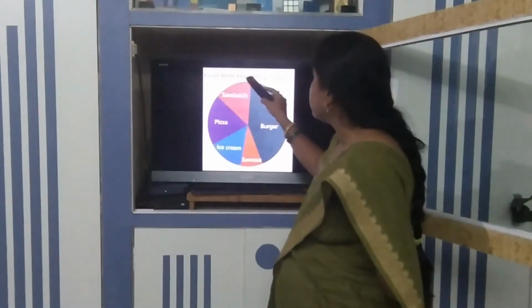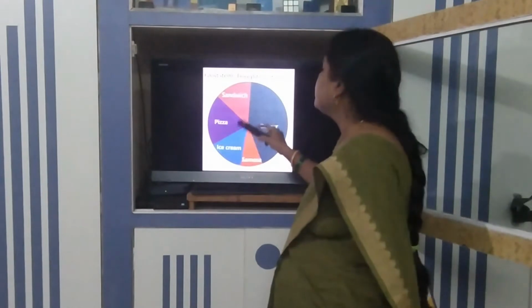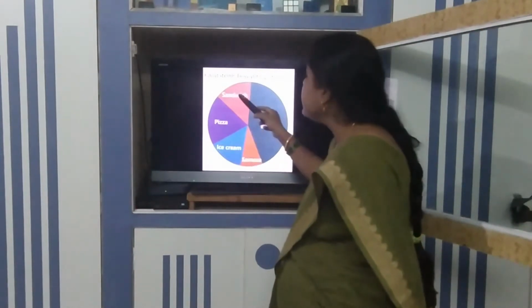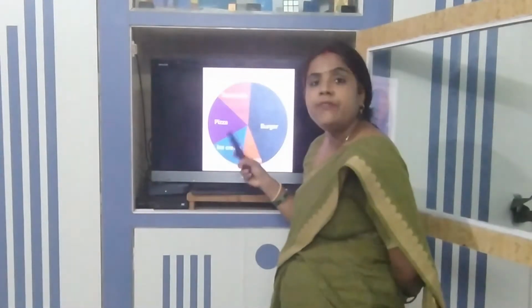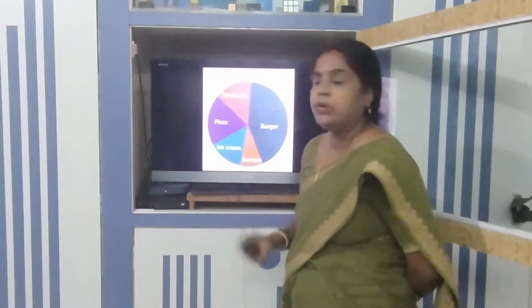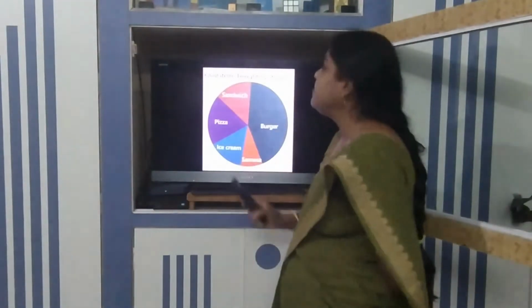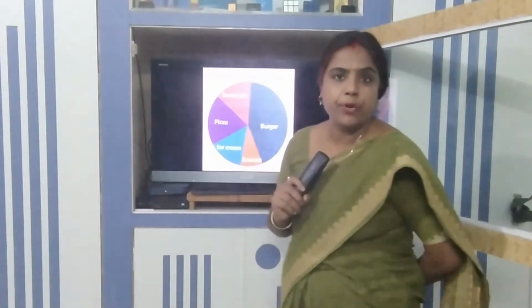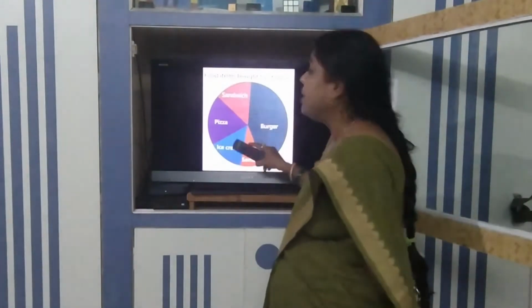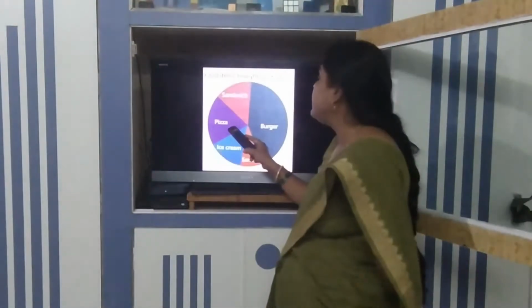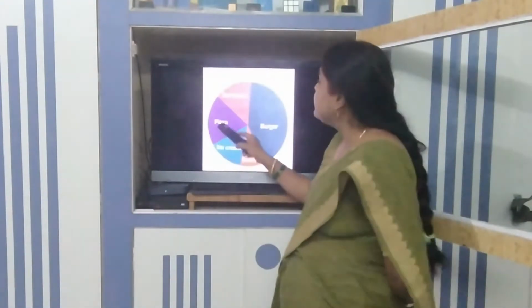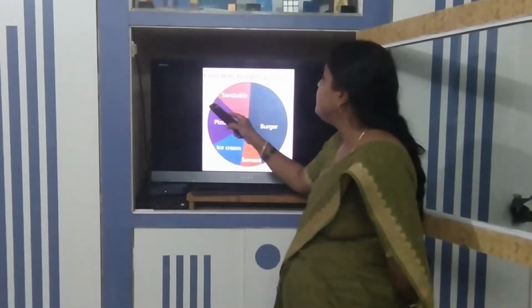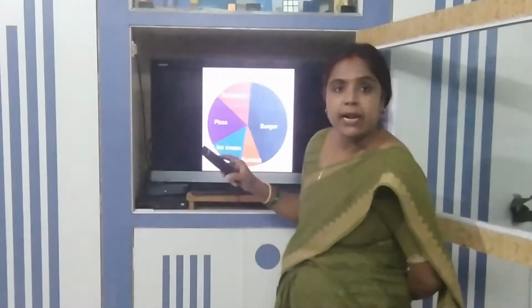This arc and this arc are the same size. So we can say that if numbers are not given, we only have to see the picture and conclude from it. Sandwich and ice cream are liked by the maximum number of children, an equal number of children. And then the third one is pizza. Pizza is liked by more children than ice cream and sandwich.